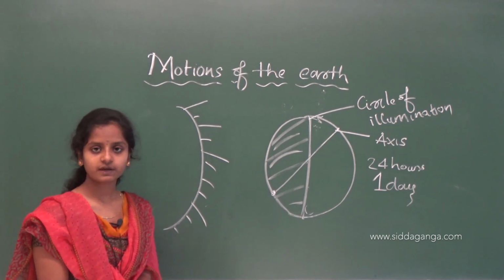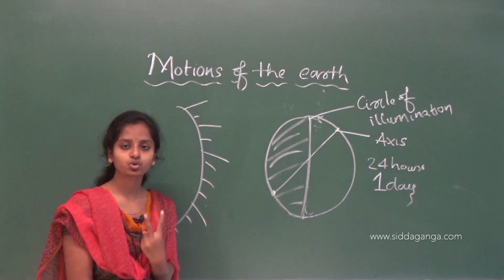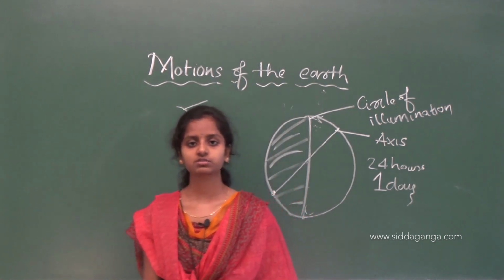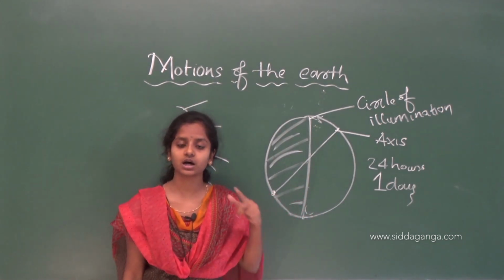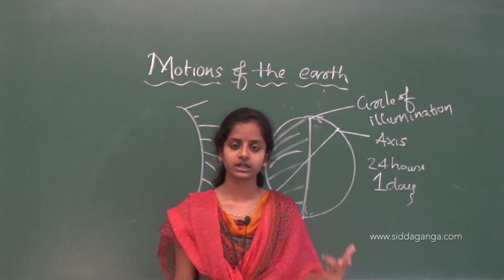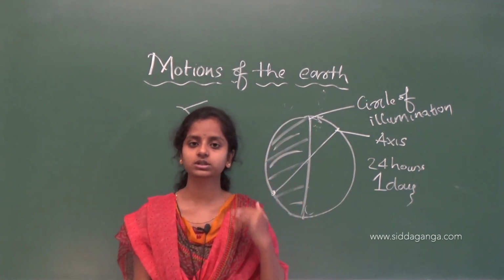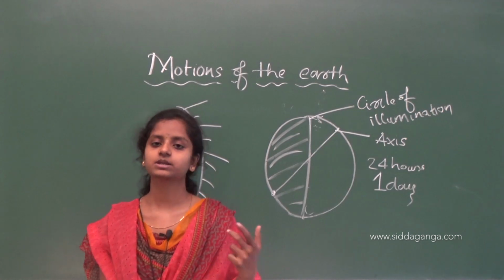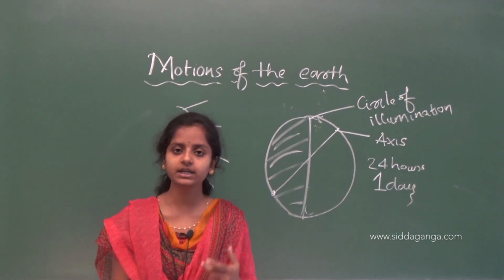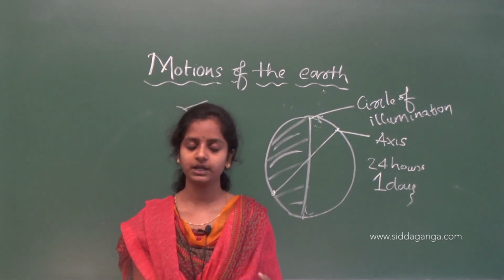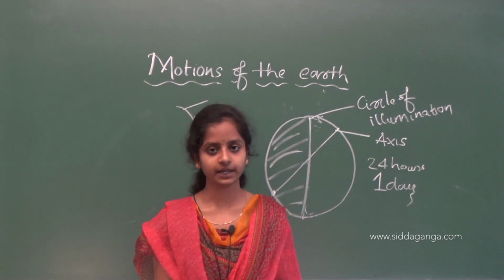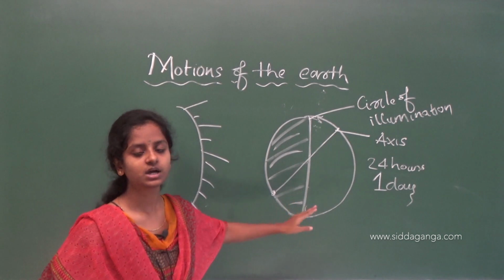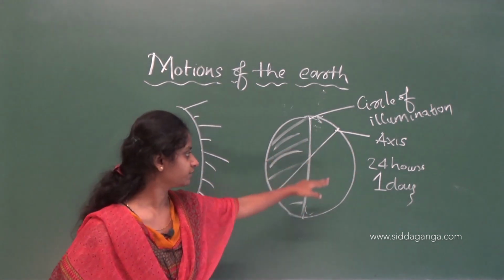So, till now what have we seen? We have seen that there are two motions of the earth, rotation and revolution. Rotation means the movement of the earth around its own axis. Revolution means the movement of the earth around the sun. And also we have seen that the axis forms a 66.5 degree angle towards the imaginary orbital plane, which is known as the orbital plane. And we have seen that the sun gives light to the earth's surface. Because of the spherical nature of the earth's surface,